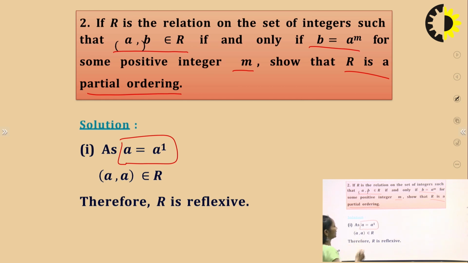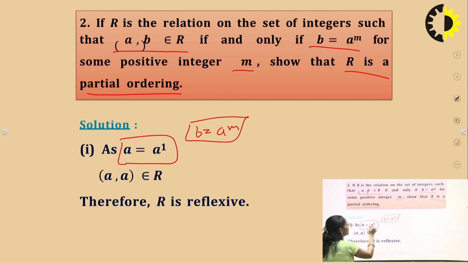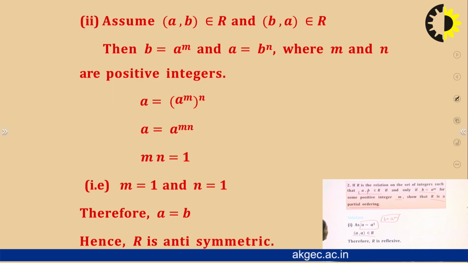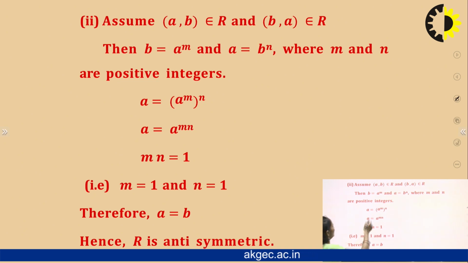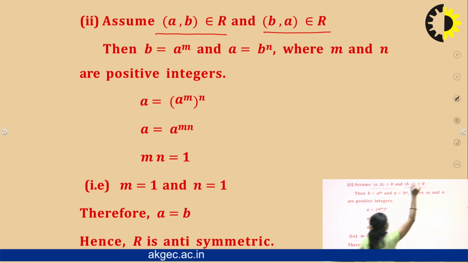So for the reflexivity, from the given question, reflexive means a is related to a, so b is equal to a to the power of m, and since both the elements are the same, then we can say that a is equal to a to the power of 1. Then this is a reflexive relation. So this property is satisfied. Next, we assume that (a, b) belongs to R and (b, a) belongs to R.